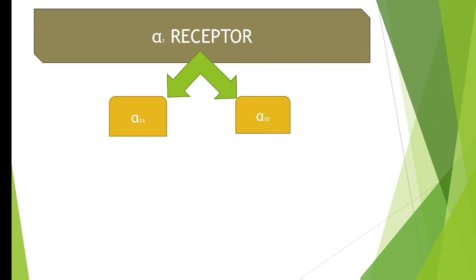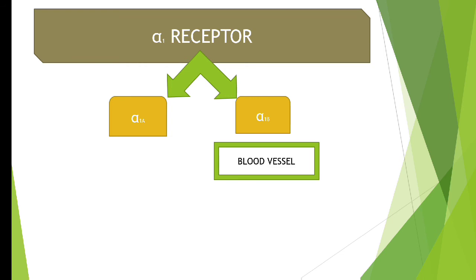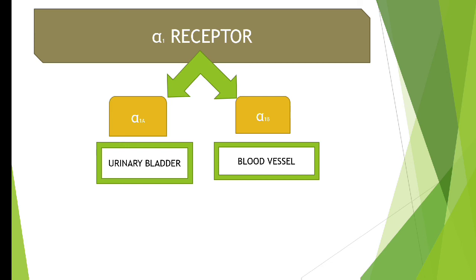So later on it was found that alpha 1 receptors are again of two types, that is alpha 1A and alpha 1B. Next, what is the location of these two receptors? Alpha 1B is mainly present in the blood vessels. B for alpha 1B and B for blood vessels; in this manner you can remember. Alpha 1A is present in the urinary bladder; you can remember it like the prostatic urethra. So alpha 1A is mainly present in the urinary bladder and alpha 1B is present in the blood vessels.